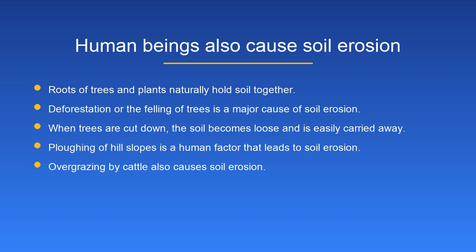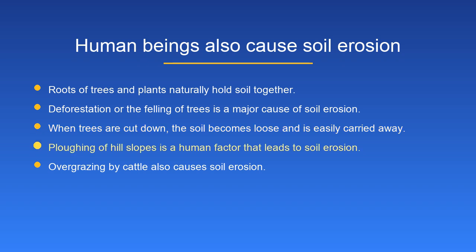Human beings also cause soil erosion. Roots of trees and plants naturally hold soil together. Deforestation or the felling of trees is a major cause of soil erosion. When trees are cut down, the soil becomes loose and is easily carried away.